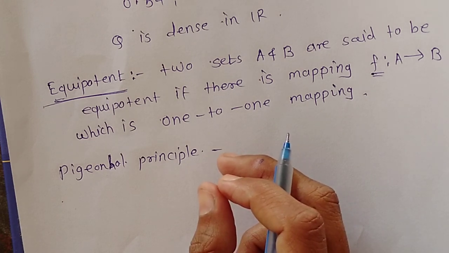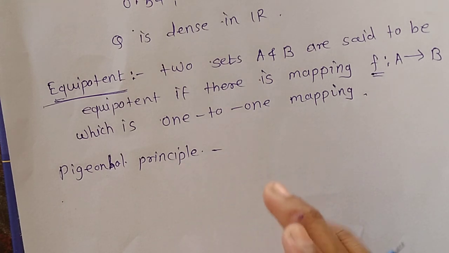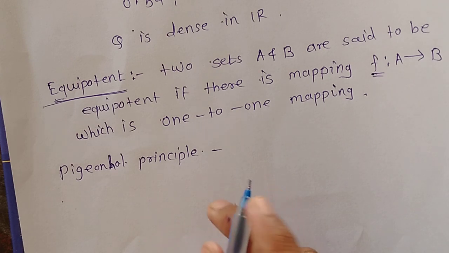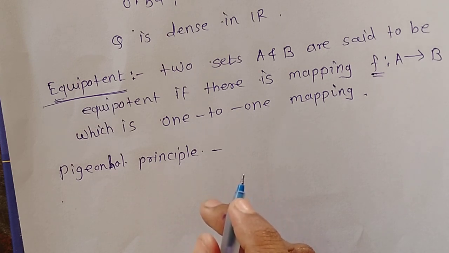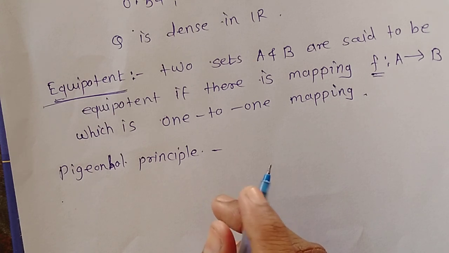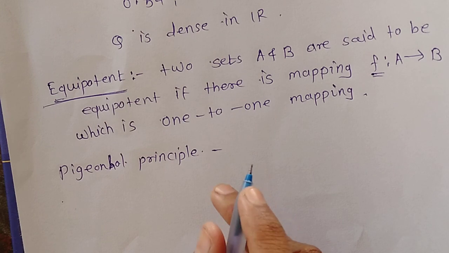That means it is not equipotent to a subset of natural numbers. We cannot define a map from {1, 2 and so on up to n plus m} to {1, 2 up to n}.